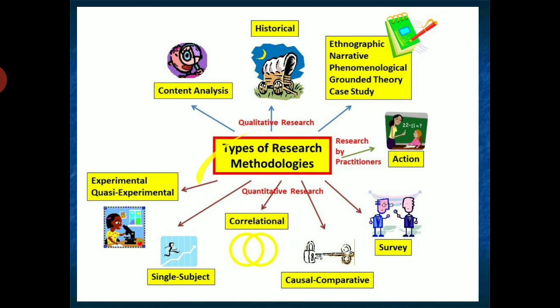Fine. So here what we have discussed is the types of research methodologies. Mainly two types of research: qualitative research, quantitative research. Three types of research design: exploratory research design, which is exploring something, getting deep insight into something, describing the problems in meaningful terms.